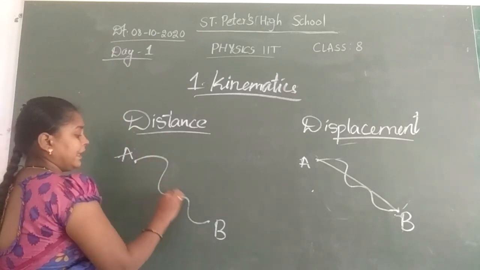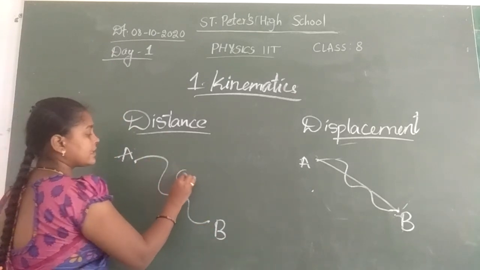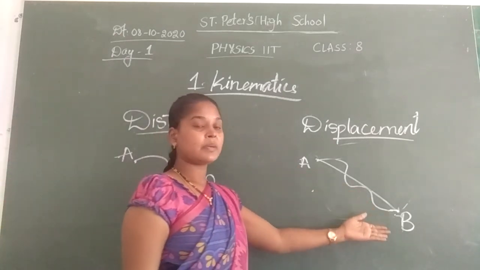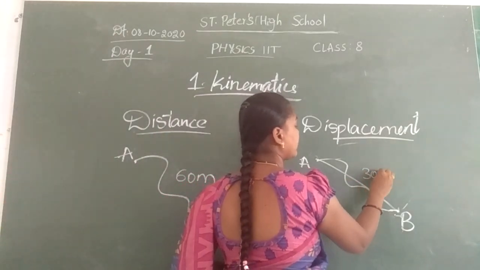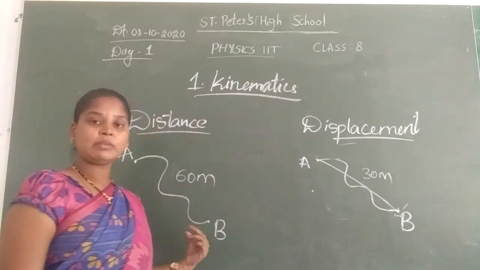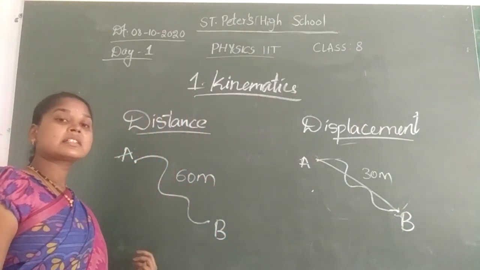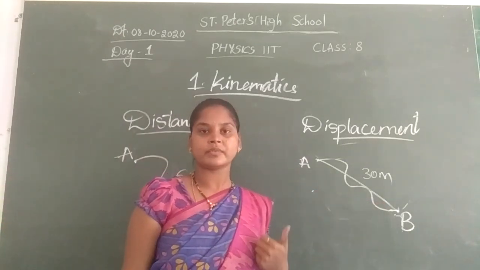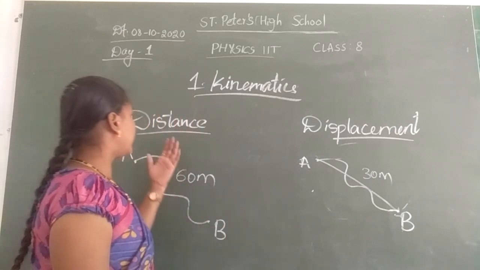If I am traveling from A to B, it may take 60 meters for me to travel. If I go from A to B by displacement, it takes only 30 meters. So 30 meters is shorter than 60 meters. So 60 meters is the distance and 30 meters is the displacement. Understood everyone? One more example.